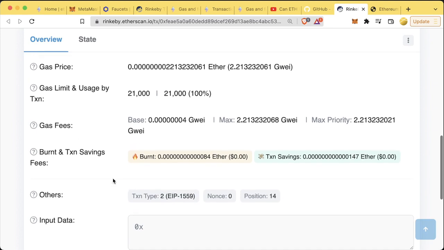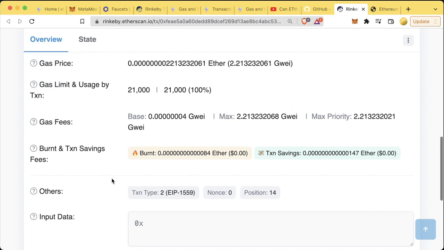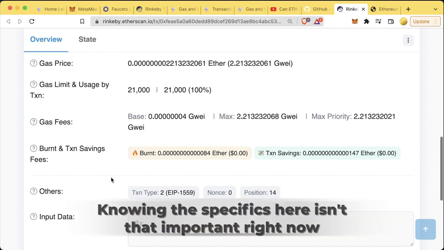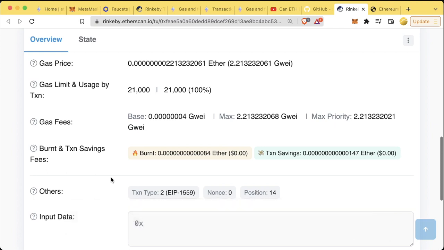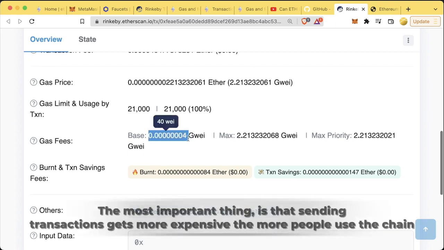Like I said, every blockchain is going to have a different fee burning and gas process, and they're all going to be a little bit different. But the sum of it is, blockchains have limited block space for transactions. The gas price that it costs for your transaction to be included in one of these blocks changes based off how much demand there is. The base gas fee for Ethereum will go up and down depending on how many people are sending transactions and how many people want to be included in a block.